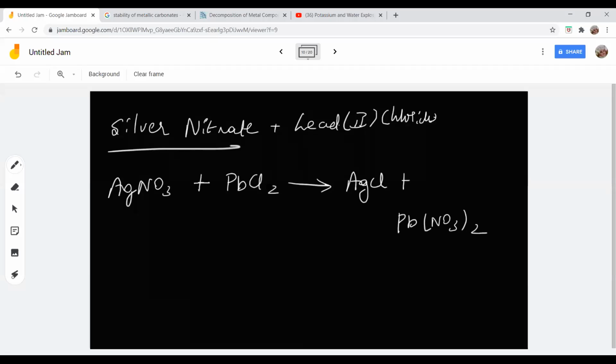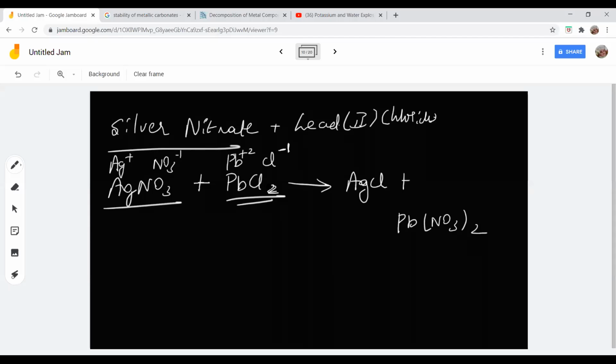Now, how many of you make mistakes in writing the chemical formula of the compounds? Always listen here. Whenever you write a double displacement reaction, first dissociate them into ions. AgNO3 dissociates to silver, Ag plus 1, and nitrate, NO3 minus 1. Similarly, PbCl2 is Pb plus 2 because you have 2 chlorine. Chloride is always minus 1, right?